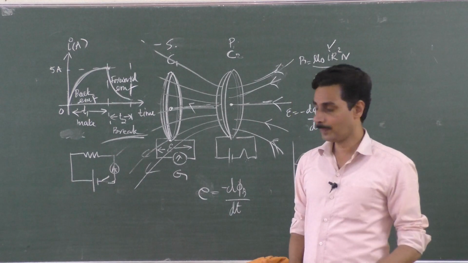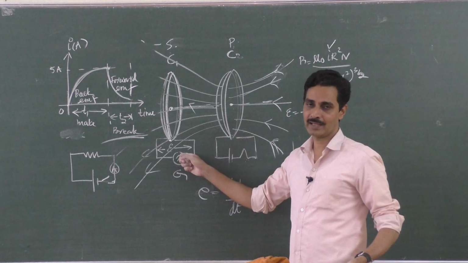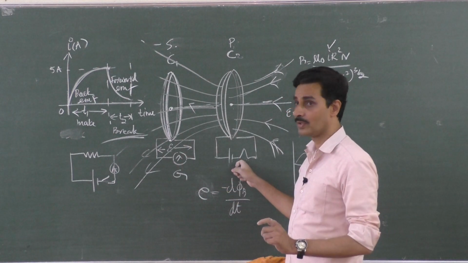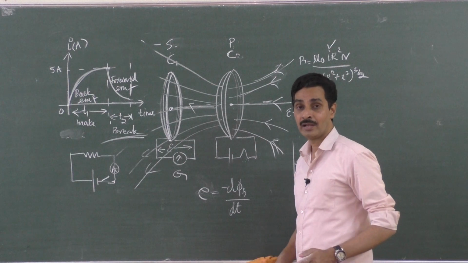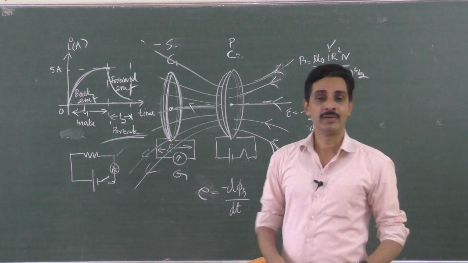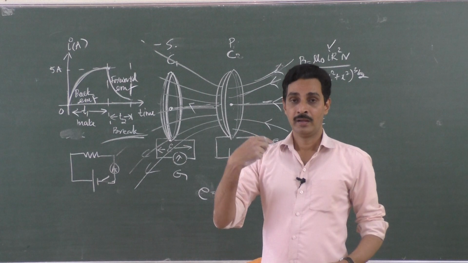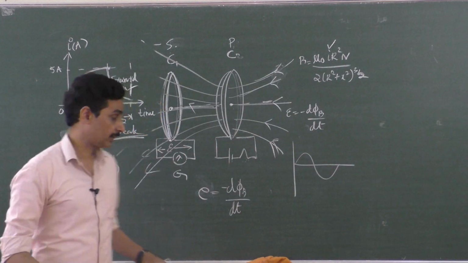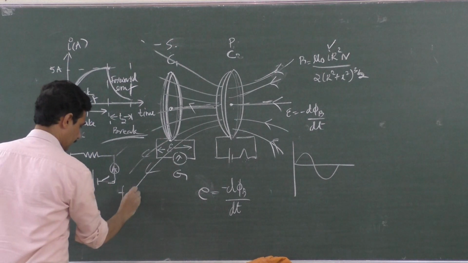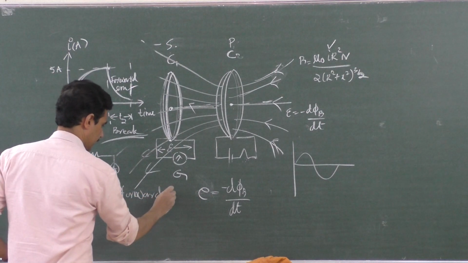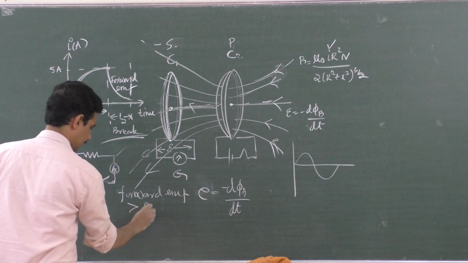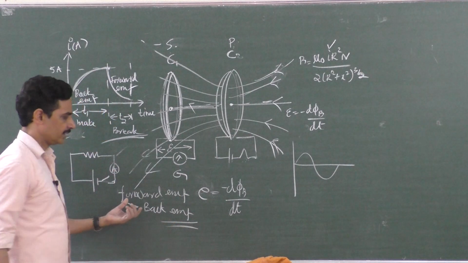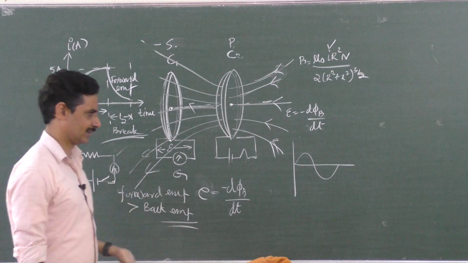Now, when you switch on a primary coil, the EMF induced in the secondary coil is called back EMF. When you switch off a primary coil, the magnetic field collapses and the EMF induced in the secondary coil is called forward EMF. Which is greater among them? Forward EMF is greater than back EMF because the collapse is faster. Of course, you don't have this information in the NCERT syllabus, but it is easy to understand, right?